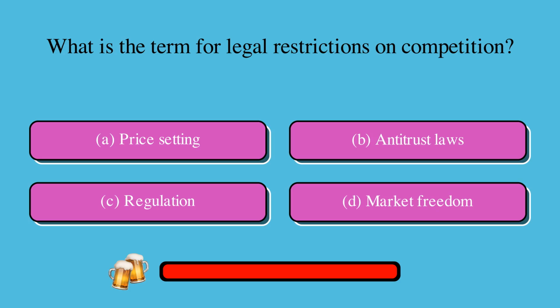What is the term for legal restrictions on competition? Is it A, price setting, B, antitrust laws, C, regulation, or D, market freedom? The correct answer is C, regulation.